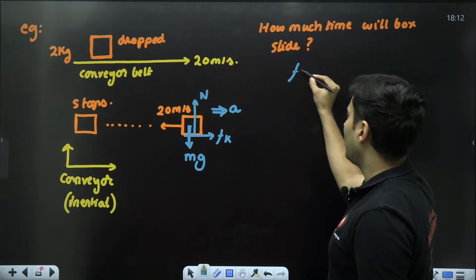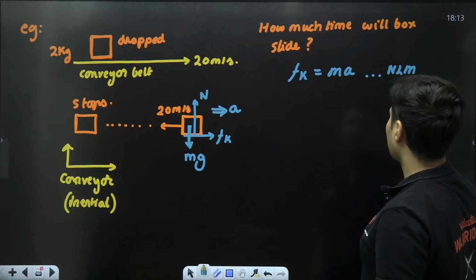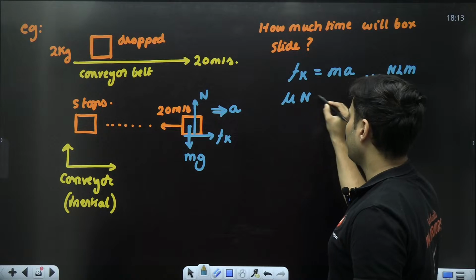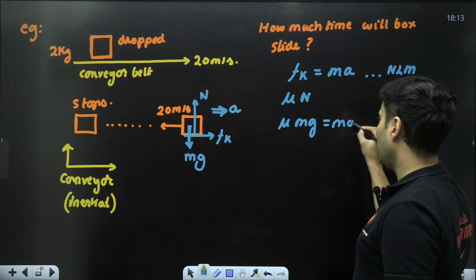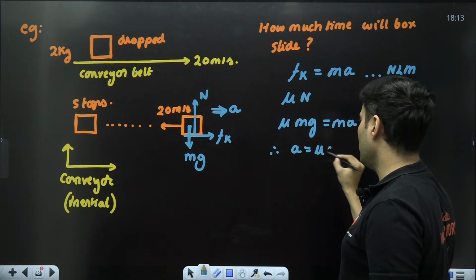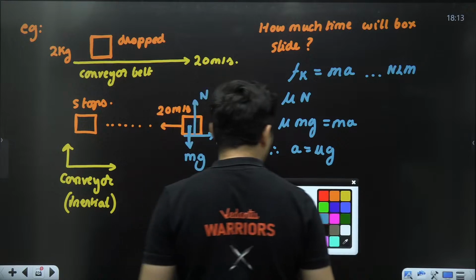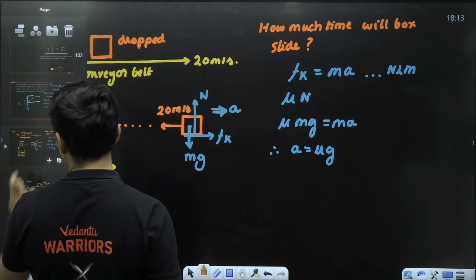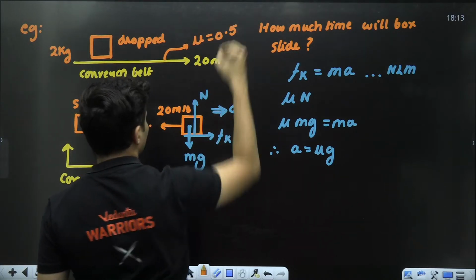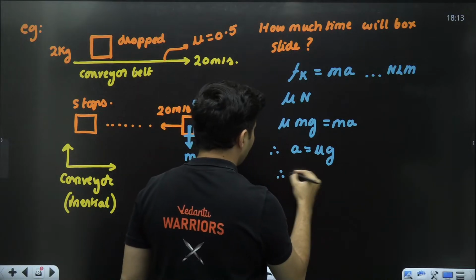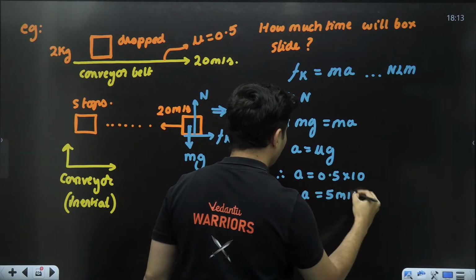Just applying Fk equals mass into acceleration, Newton's second law. Friction is mu into N. N is nothing but m into g, because N and mg balance each other, equal to ma. Therefore, acceleration is nothing but mu g. Right. So mu needs to be given, of course. I don't think I gave the value of mu in the question. So let's say the mu value happens to be 0.5, just giving some value. So the acceleration will be 0.5 into 10. Therefore the retardation will be 5 meters per second square.